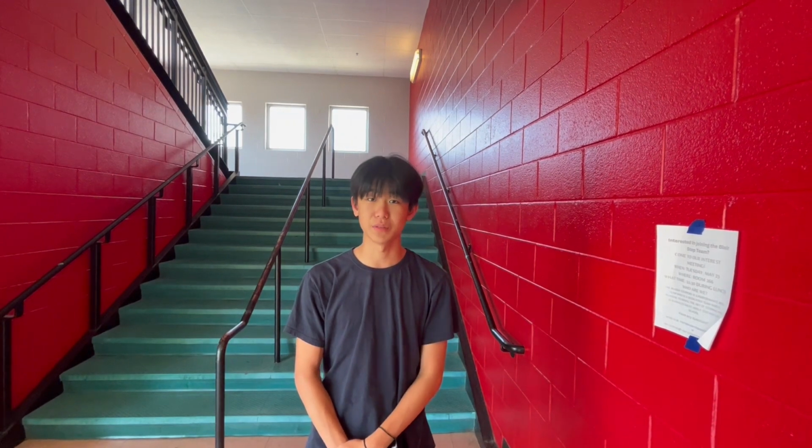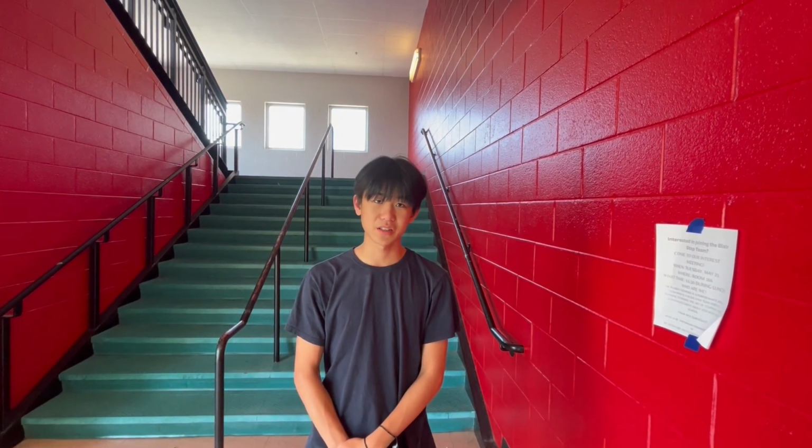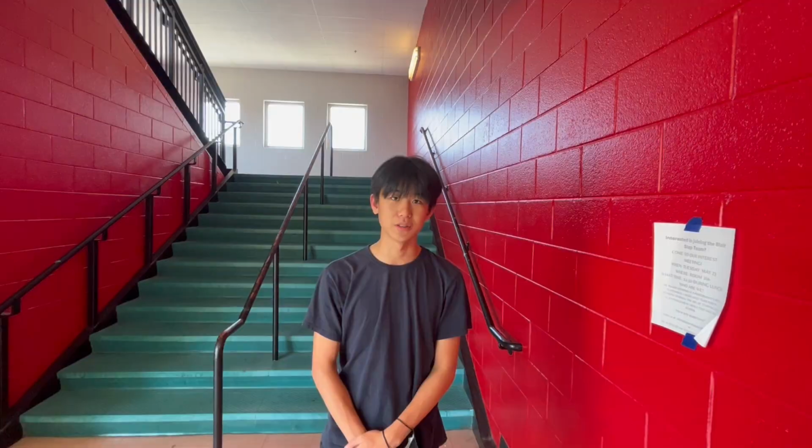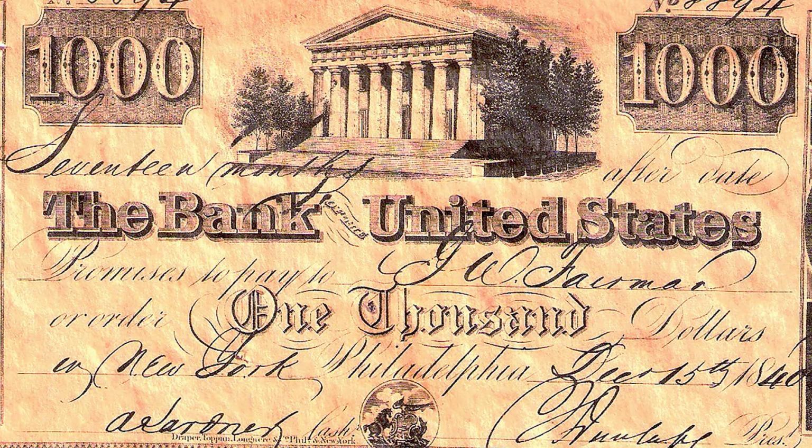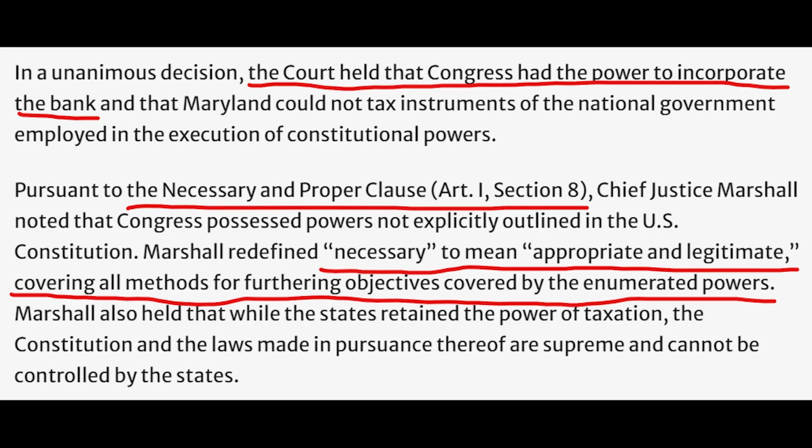In addition to enumerated powers, Congress also has implied powers, which are powers that are not explicitly stated in the Constitution. As found in McCulloch v. Maryland, the Necessary and Proper Clause justified that Congress can create a national bank, an implied power. The combination of the Necessary and Proper Clause, along with other clauses, allow for the many necessary implied powers Congress has today.